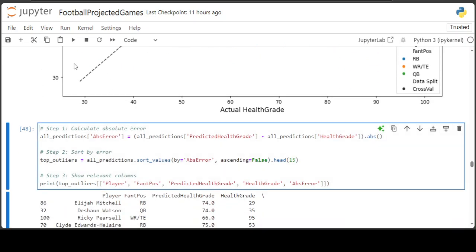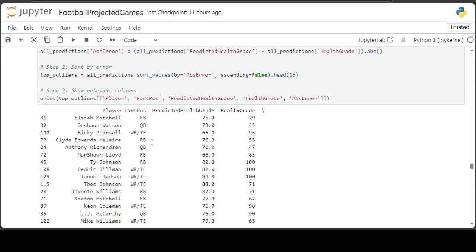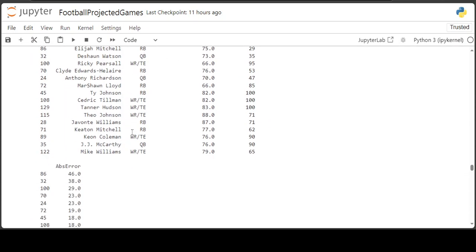And if we run the absolute error, he's back up there. He went back up, I think 5 points. I think he was at 65. So it's just interesting to see how these are being calculated with the model for the cross validation.